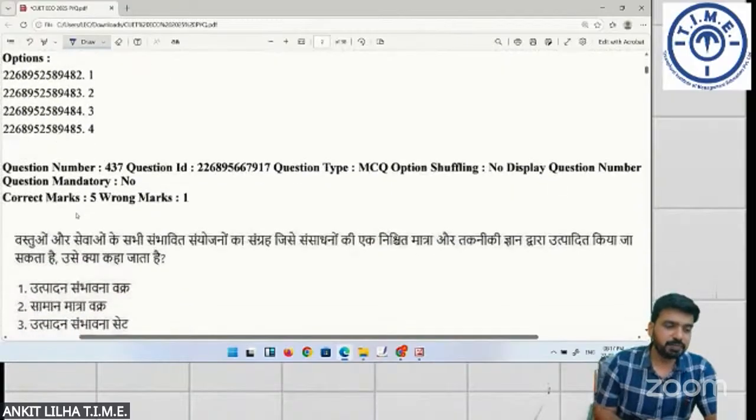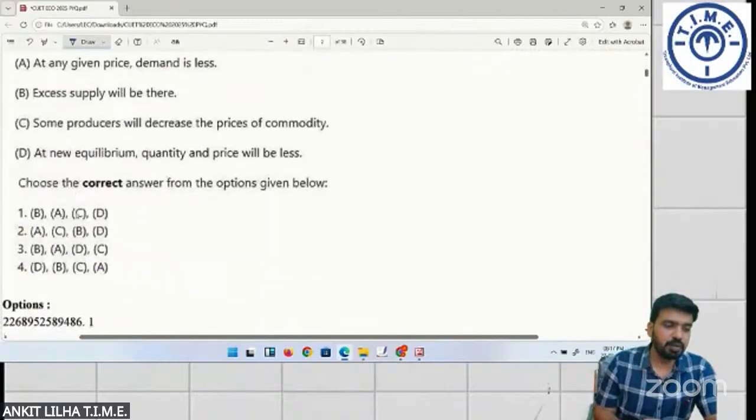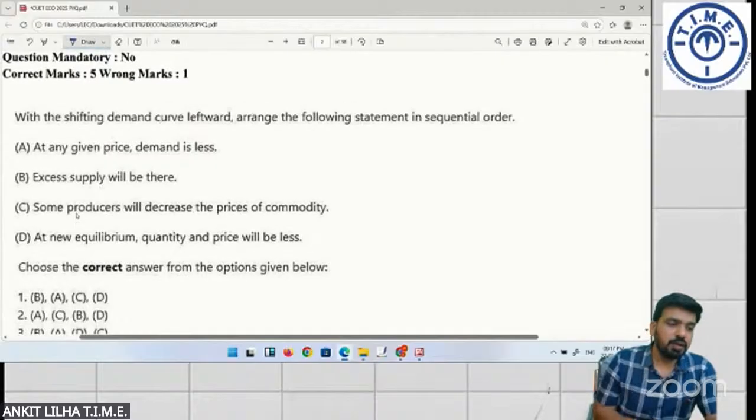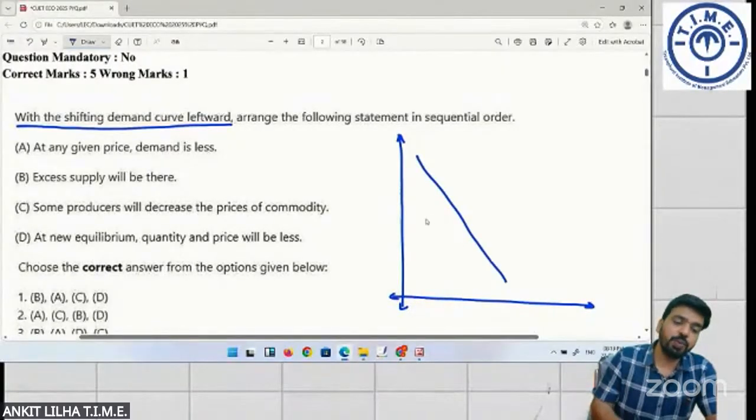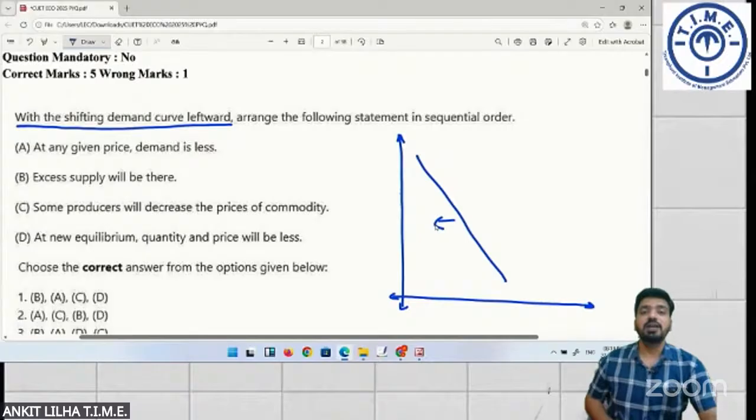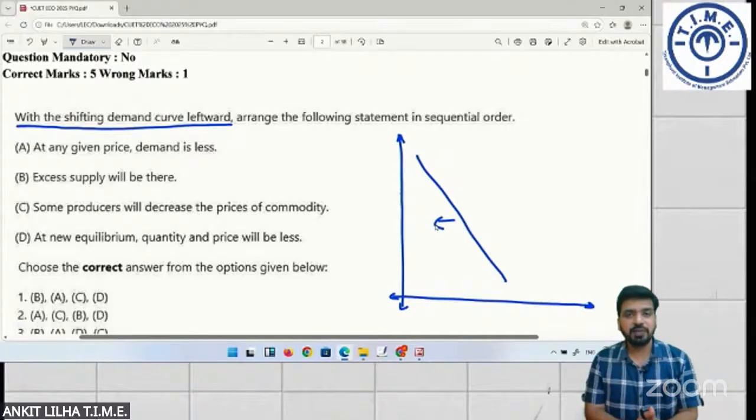Next. With the shifting demand curve leftward. Now, when does a demand curve shift leftwards? Like this is your demand curve. When will it shift leftwards? Demand curve will shift leftwards only when there is a change in factor other than price.